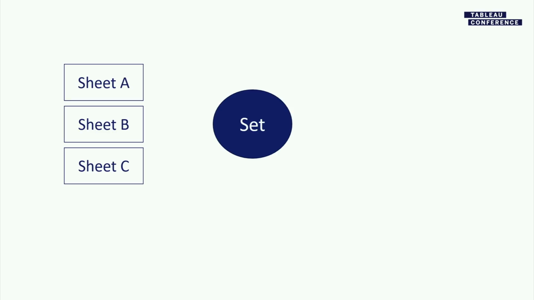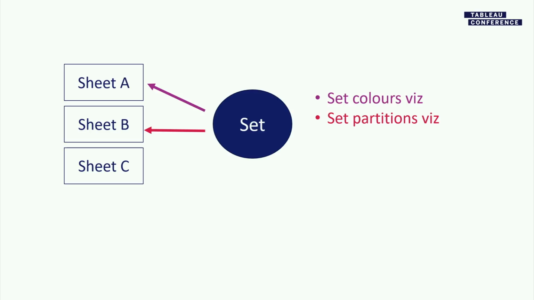So let's look at just a quick review of sets and how they work today. So you have a set as part of your data source and then multiple sheets. So today you can have that set color one sheet. You can have it partition or group by another sheet. And you can have it filter an axis in another sheet. So today you can have sets applied to sheets.